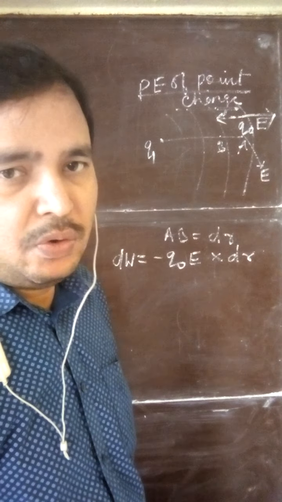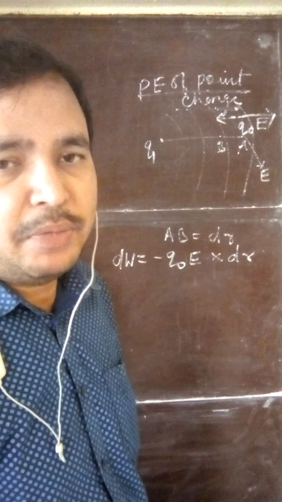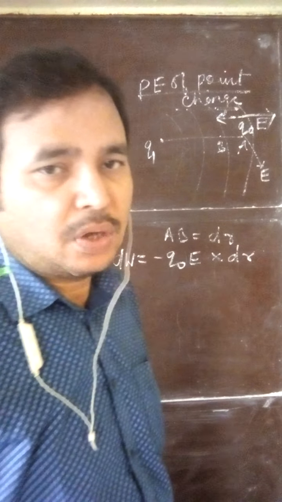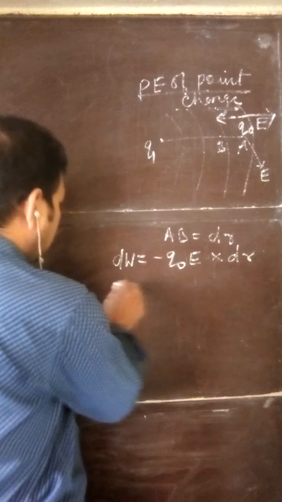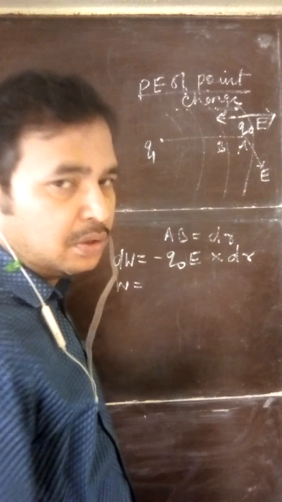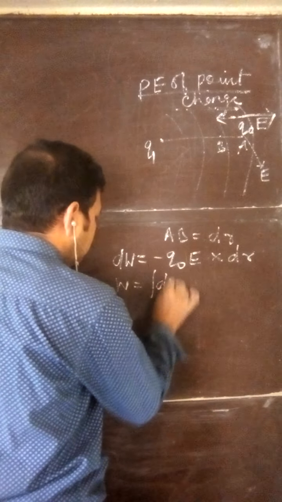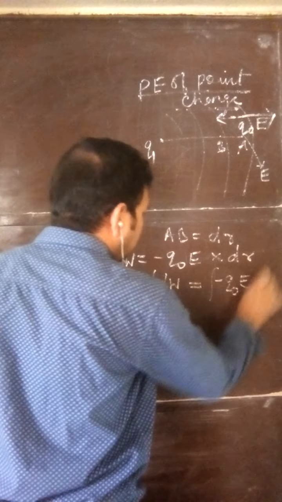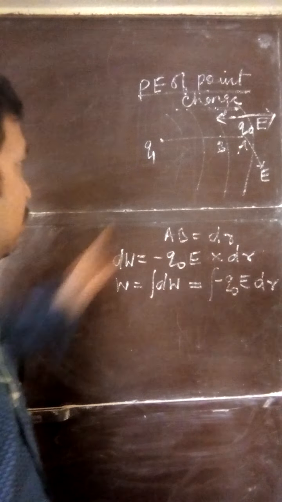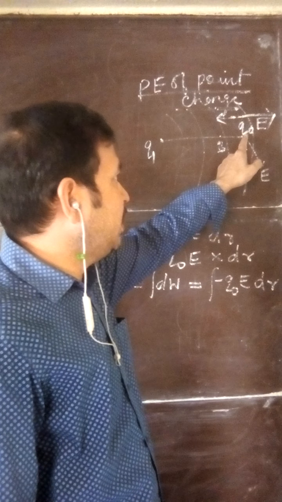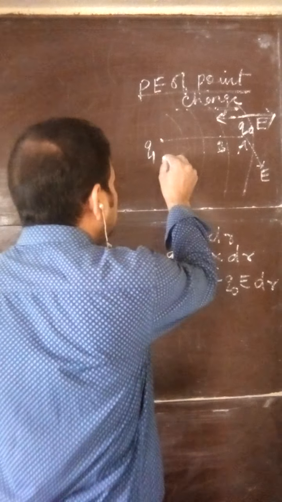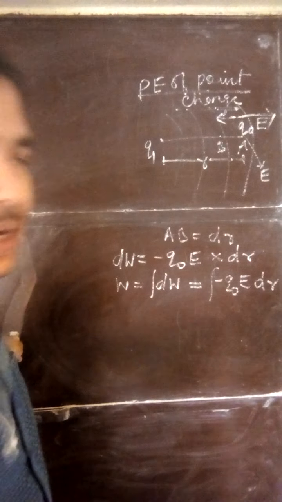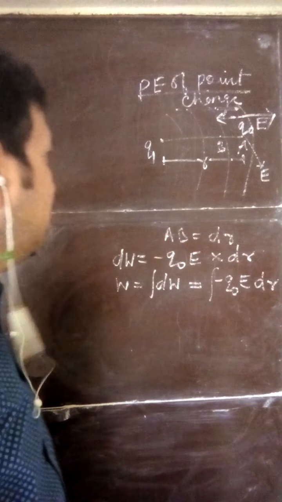If you are bringing this charge Q0 from infinity, how much work do you have to do? For this you have to solve the integration. Suppose W is the total work done. It is the integration of dW, that is, integral of minus Q0 E dr. Now, due to Q1, the electric field at point A is E. Let the distance between Q1 and A be R. So what will be the electric field due to point charge Q1 at point A?